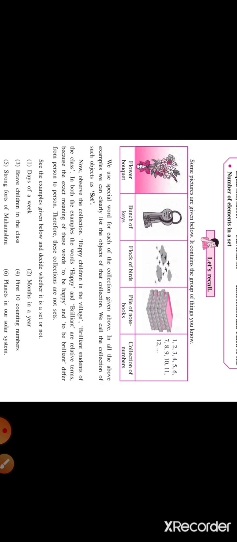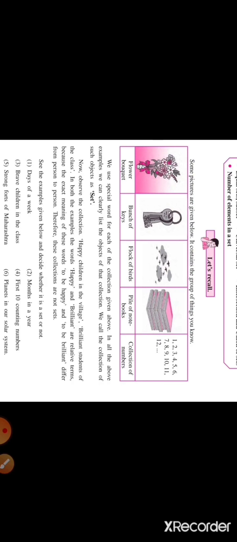Now let's see other examples. See the examples given below. First is days of the week. Here we can count the number of days in a week, so we can say this is an example of a set. Second situation is months in a year.